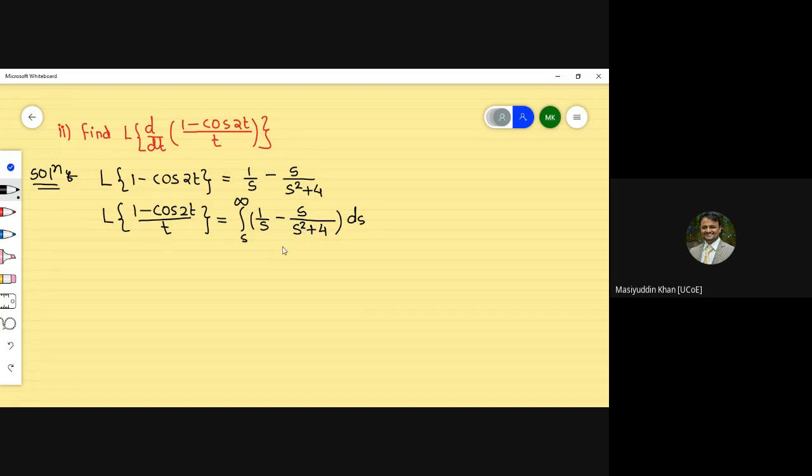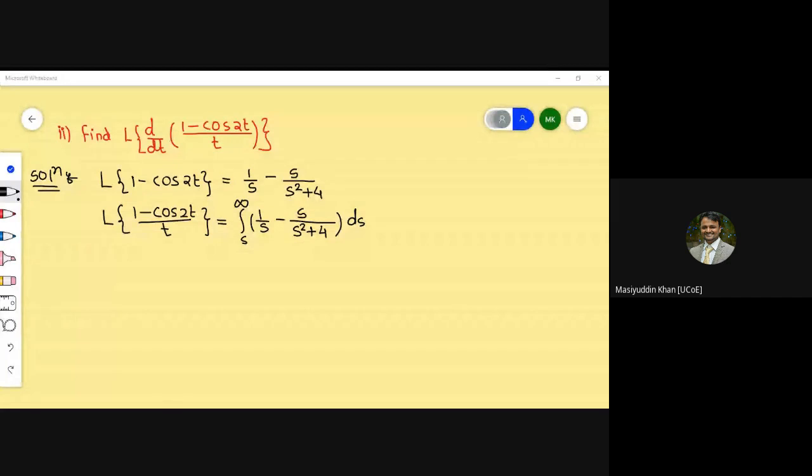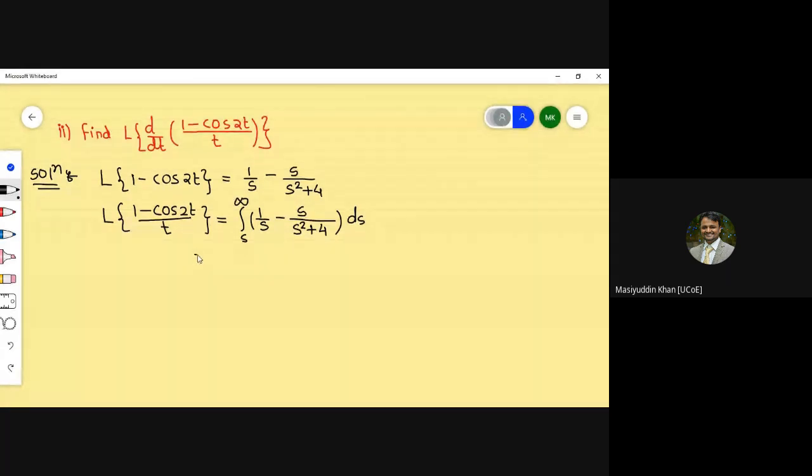For s upon s square plus 4, we multiply and divide by 2 so that we get the integral from s to infinity of 1 by s ds minus 1 by 2 into 2s upon s square plus 4 ds. Are the things clear to everyone? Now we can take the integral of this part.